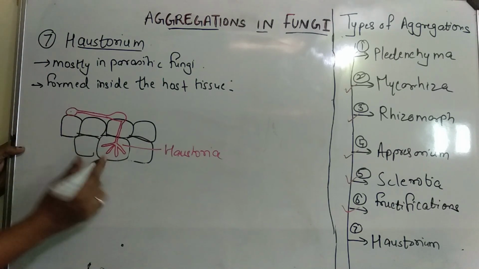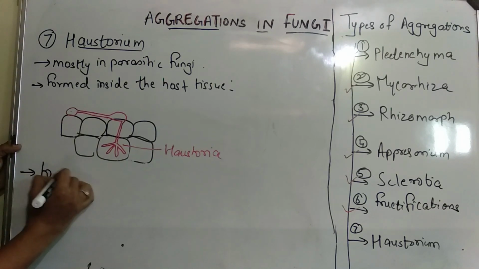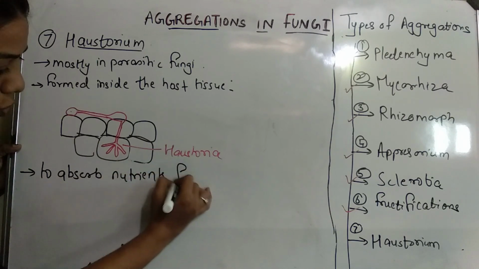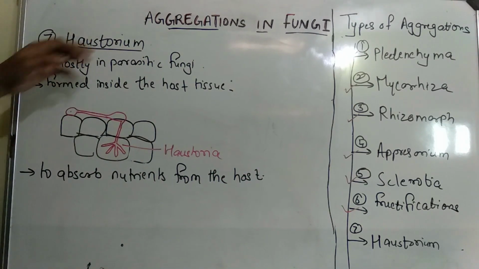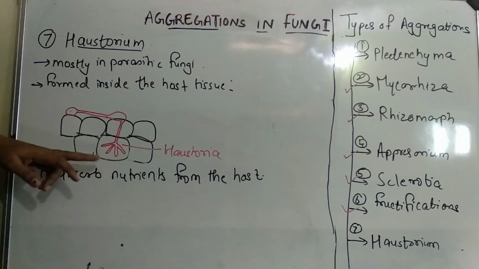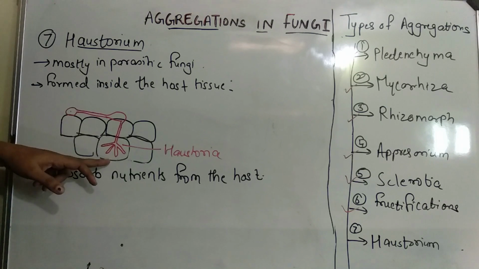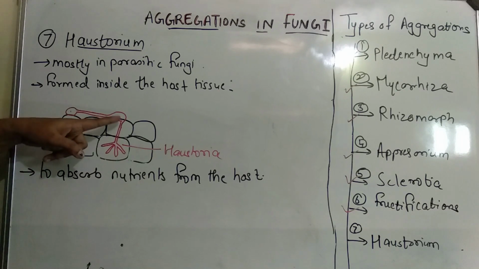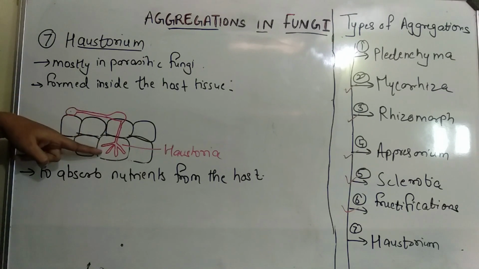So this is a structure which the fungi makes to absorb nutrients from the host. The goal of every parasitic fungus is to obtain nutrients from the host tissue, because that is what the parasitic fungi are dependent on for their nutrition. So the conidium produces a germination tube, it produces Appressorium, which produces a penetration peg, and then it gets inside where it produces these finger-like projections.